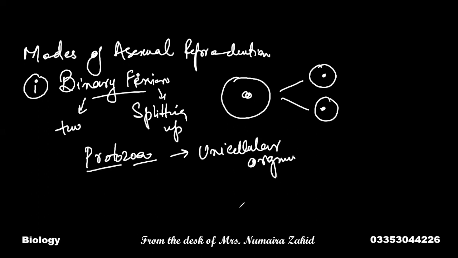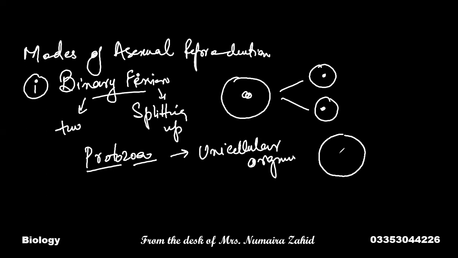And during this process, the nucleus of the parent organism divides into two nuclei. After the division of the nucleus, the cytoplasm will also divide into two parts, and the constriction which appears in the cytoplasm deepens from outside to inside. Finally, the whole cell divides into two.